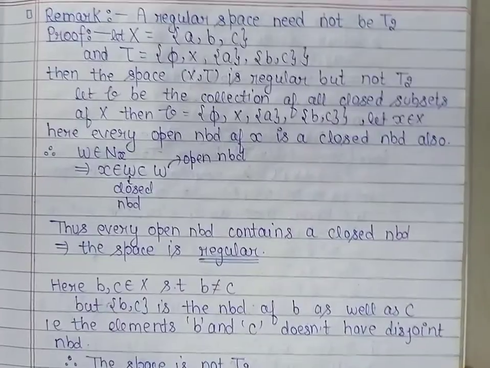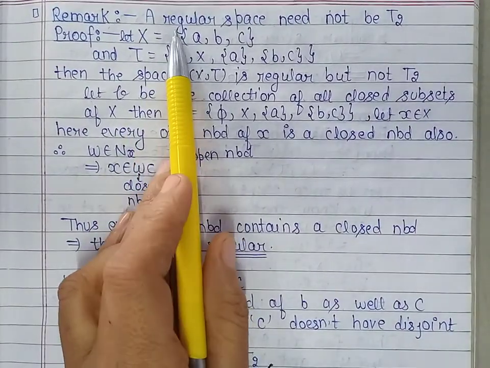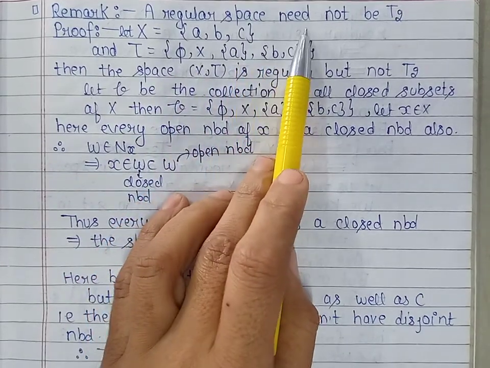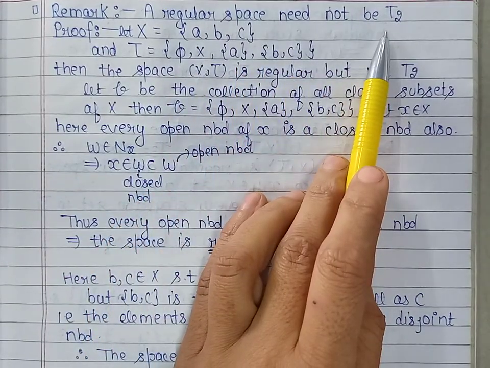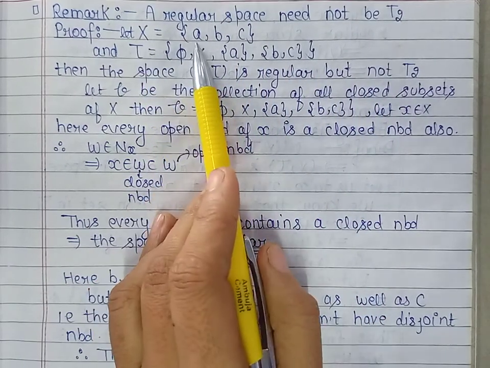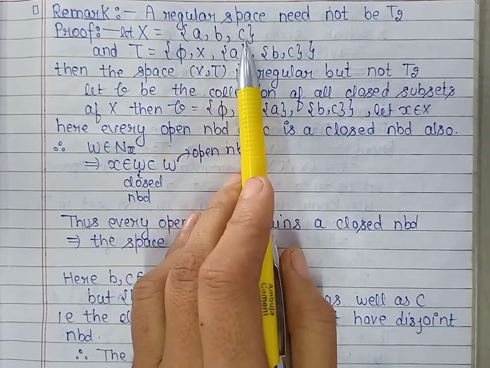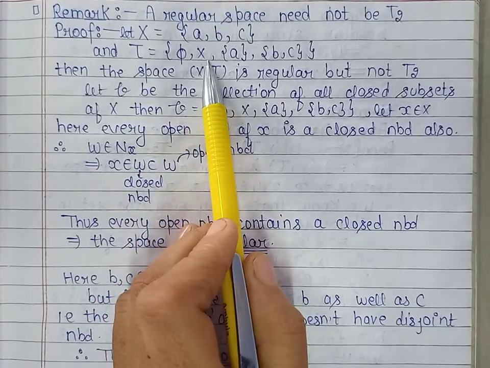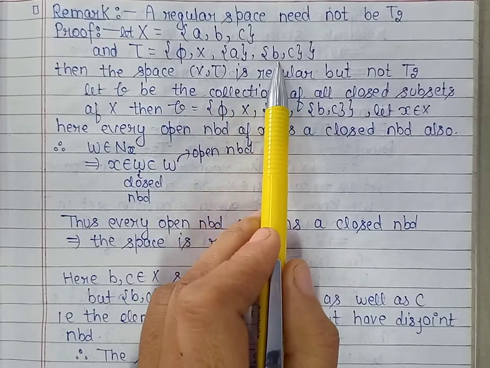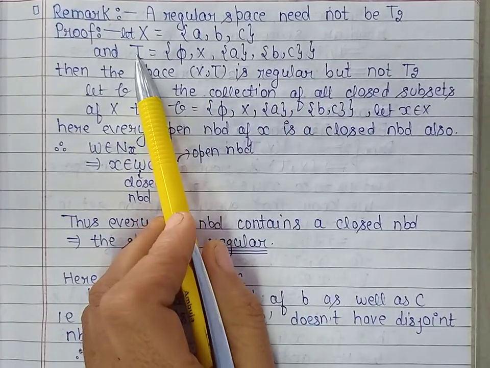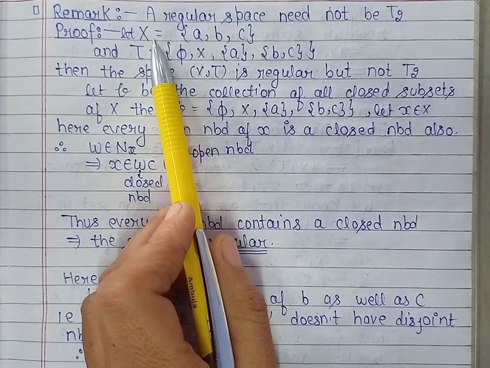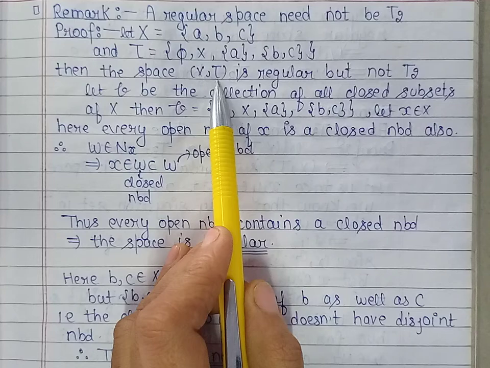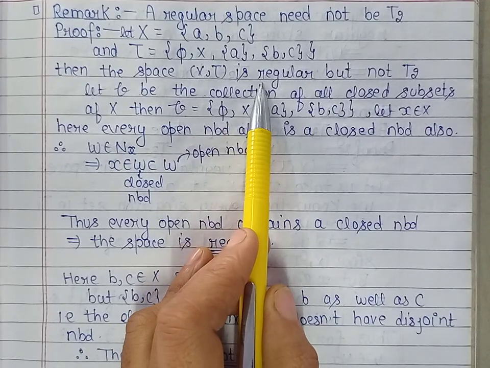Now, next we will give an example to show that a regular topological space need not be a T2 space. So let us take a set X consisting of elements a, b and c, and let us take a collection τ consisting of the members phi, X, singleton a and the set consisting of b and c. Then this τ is a topology on the set X. Now, we claim that this topological space is regular but not a T2 space.